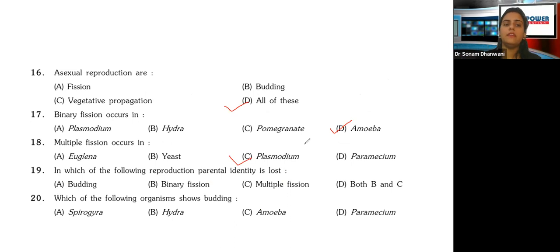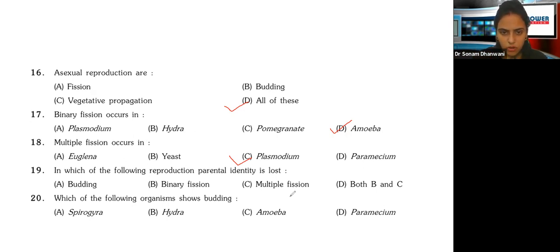Now, what is binary and multiple fission? I have again explained this to you in the last session as well. Binary means 2. So one cell splitting into 2 cells is binary fission. One cell splitting into many cells is multiple fission. Again, I think we've already seen these examples last time. Binary fission, always amoeba will be associated. Multiple fission will always be plasmodium. Are we clear with that? Just keep these examples in mind.